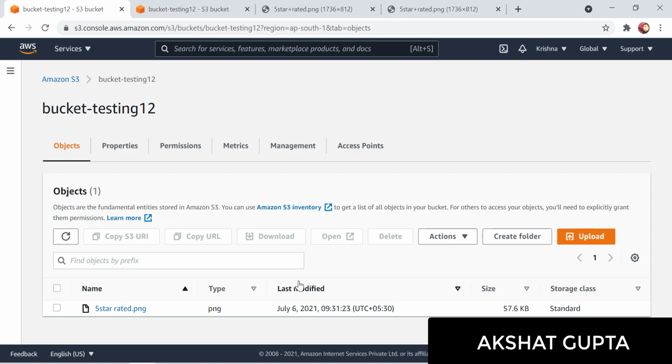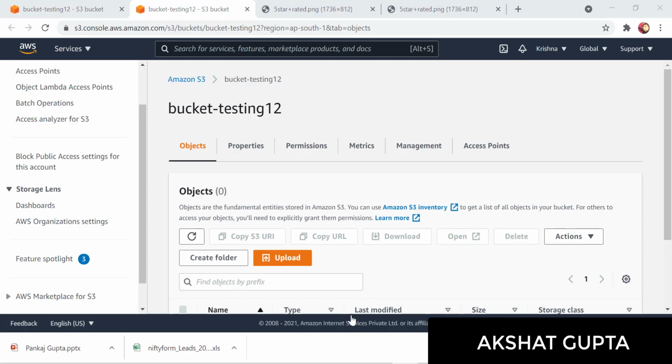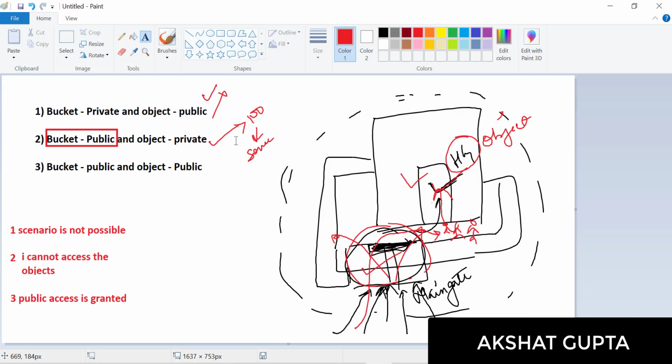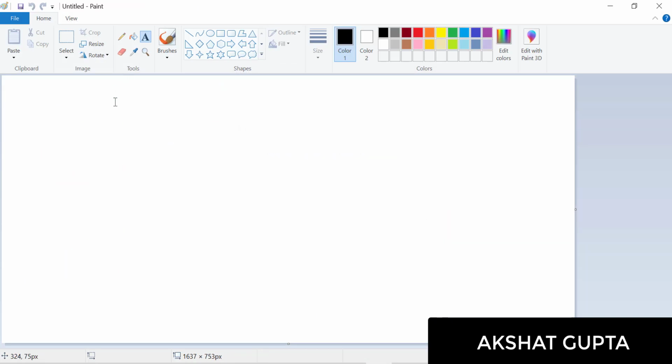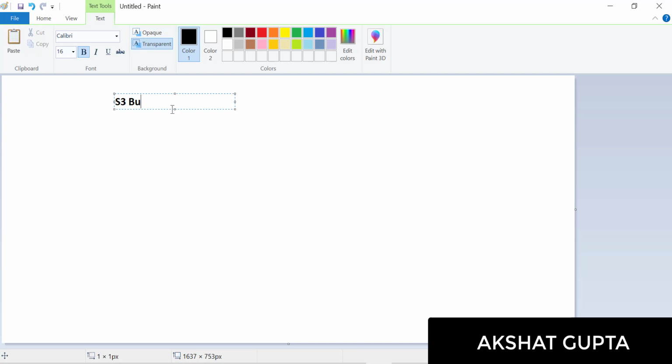So let's understand versioning first. Now we would be discussing S3 bucket versioning.